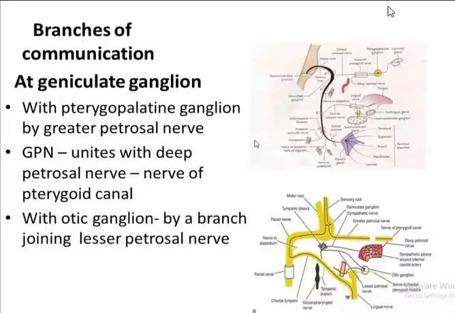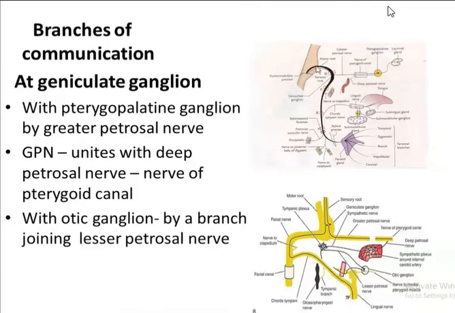you should also know the branches of communication and how it communicates with the other branches. That is also important. Now, branches of communication. In this figure you can see this is the pons, and this is the medulla, and this is the pontomedullary junction.